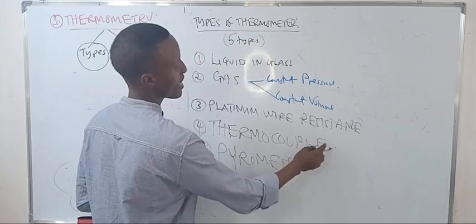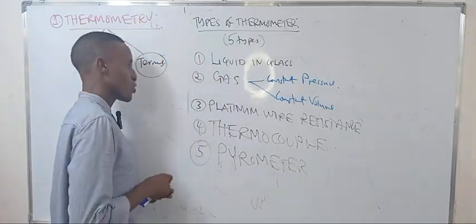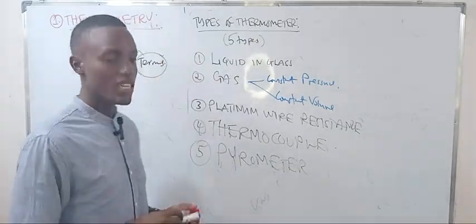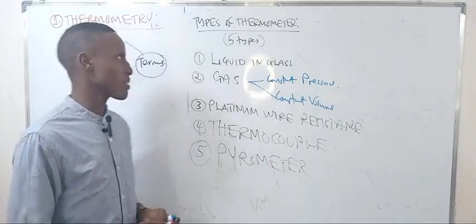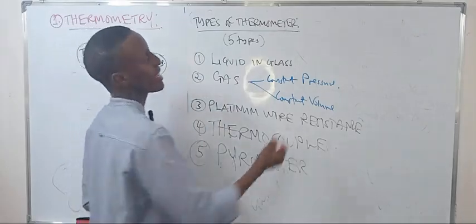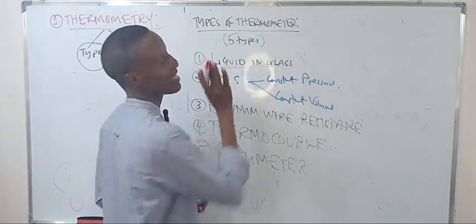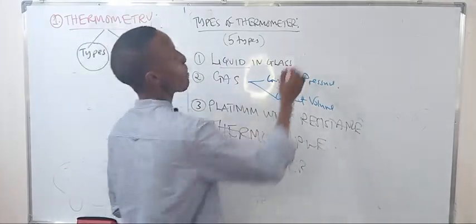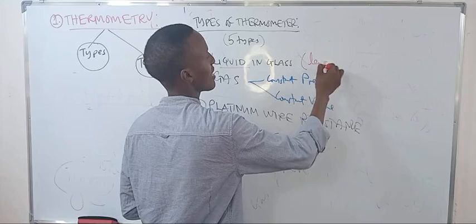Thermocouple uses the EMF. Let me make those concepts in thermometry useful here. Liquid in glass thermometer uses what? The liquid is the material, while the property is the length.